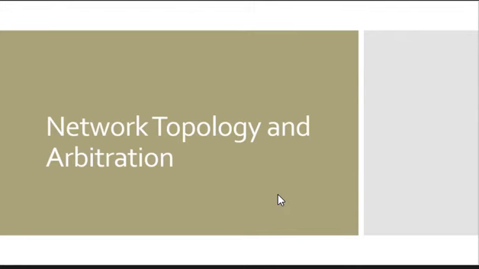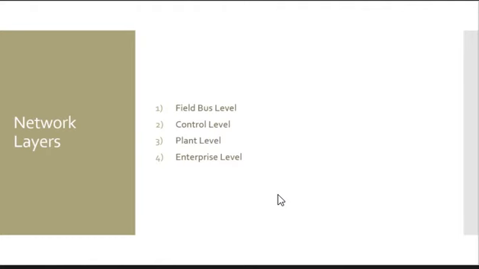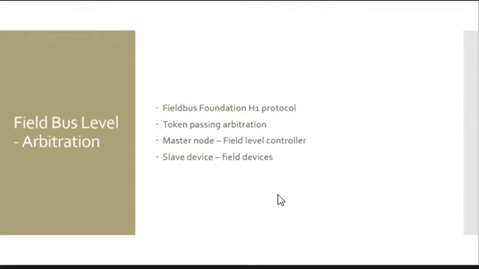For the design and choice of network topology and arbitration, there were many things that were taken into consideration. The network layers that were considered were the field bus level, control level, plant level, and enterprise level. For the field bus level of arbitration, at the field level, the Foundation Fieldbus H1 protocol is chosen. Token passing is suitable arbitration since it is normally used for Foundation Fieldbus protocol at field levels.